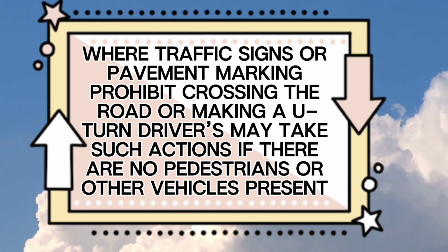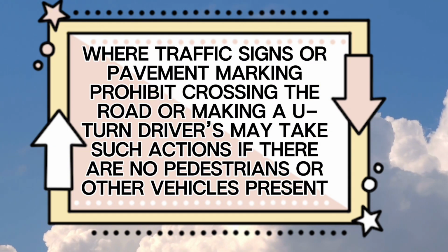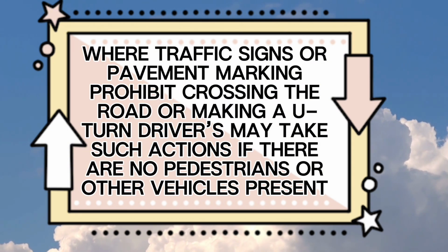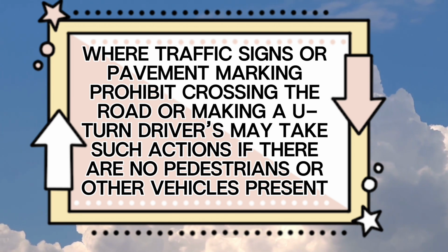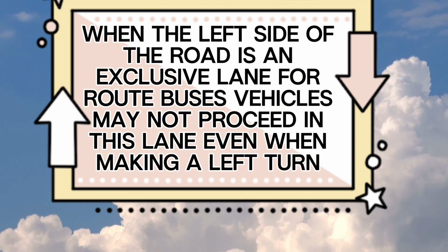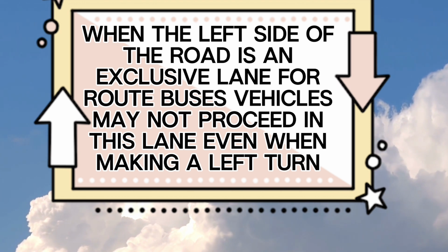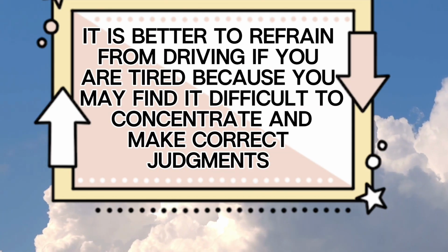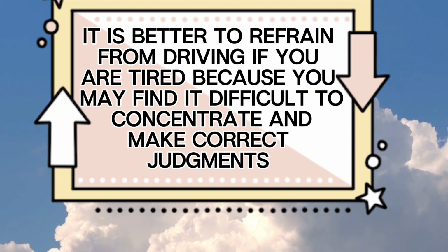False. Where traffic signs or pavement marking prohibit crossing the road or making a U-turn, drivers may take such actions if there are no pedestrians or other vehicles present. False. When the left side of the road is an exclusive lane for route buses, vehicles may not proceed in this lane even when making a left turn. False. It is better to refrain from driving if you are tired because you may find it difficult to concentrate